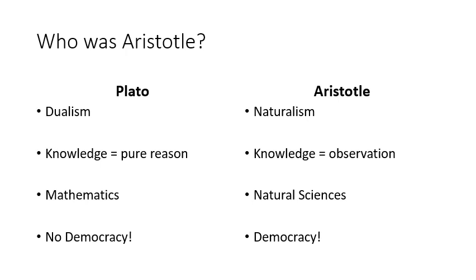And Plato argued that true knowledge comes from the exercise of pure reason, whereas for Aristotle, knowledge is attained through observation, that is, through observing the natural world. And whereas Plato emphasized mathematics as a form of pure reasoning, Aristotle emphasized study of the natural sciences. And as we know, Plato was anti-democracy, thinking it was the worst form of government. But Aristotle still had faith in democracy and therefore embraced it as one of the better political systems.